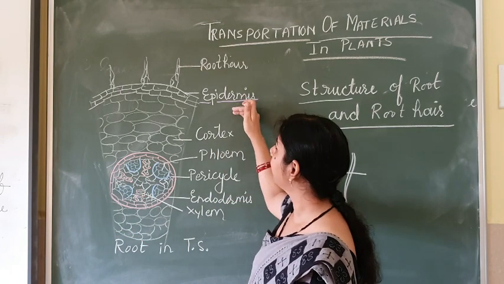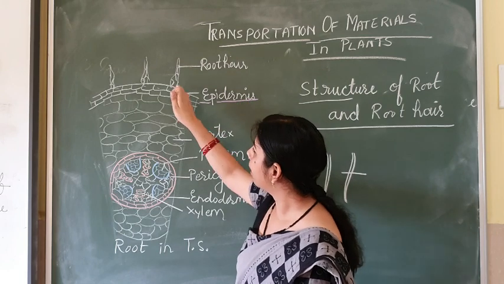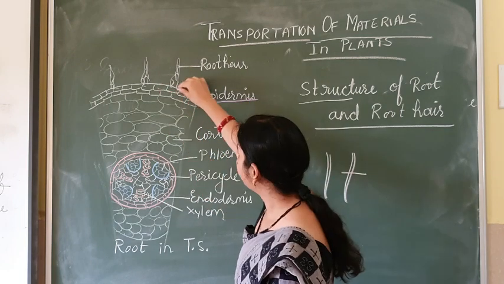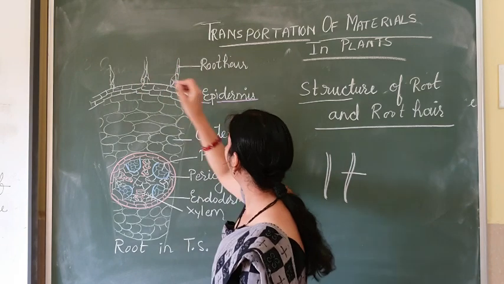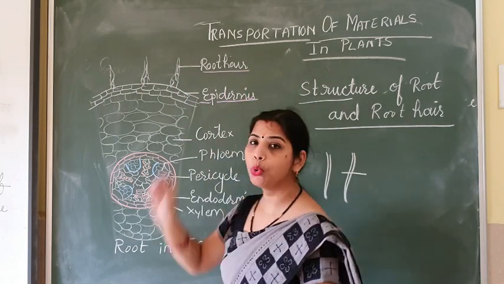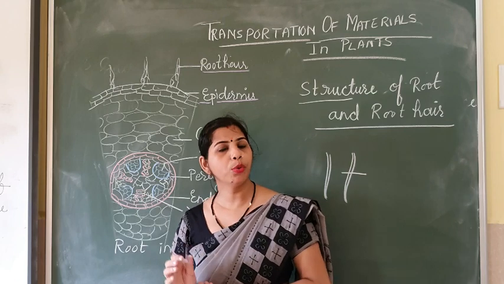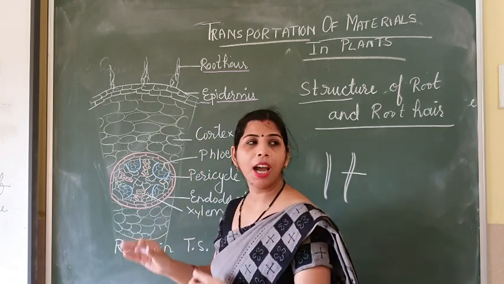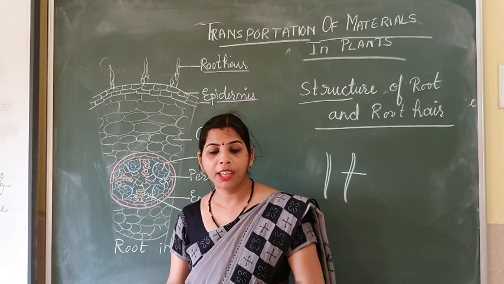This epidermis has hair-like structures extending outside, and those structures are root hairs. Why are these root hairs present? Because they help in absorption.